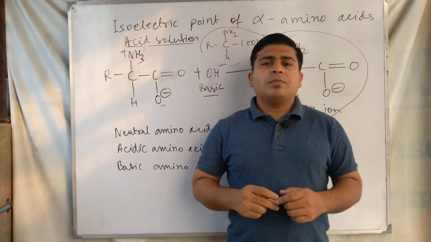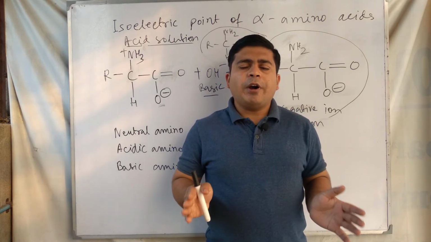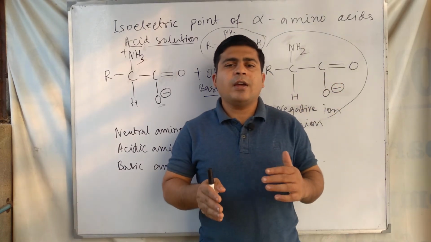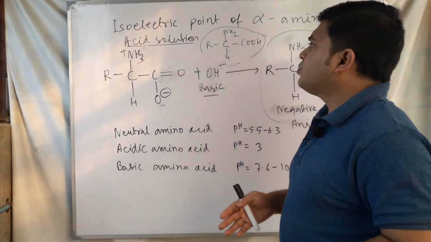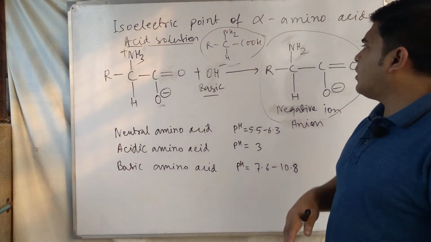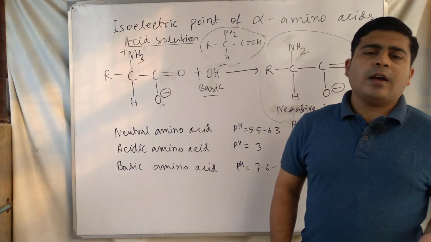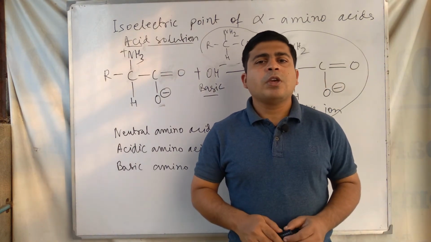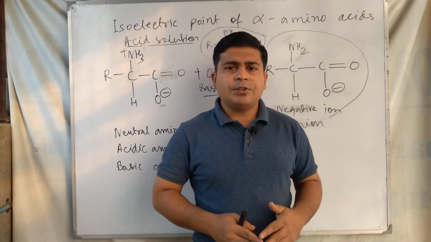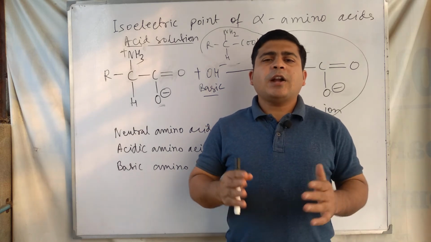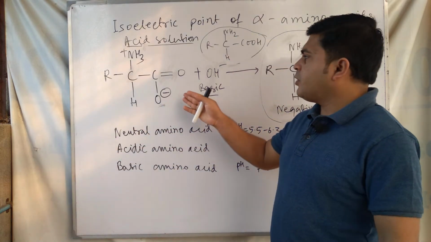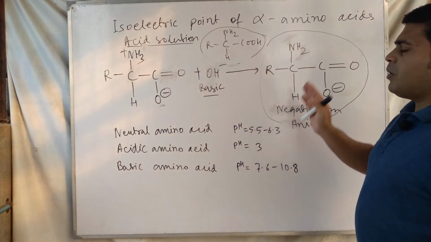So amino acids exist as cation and anion in different solutions, acidic and basic. In basic solution it exists as a negative charge ion or anion, and in acidic solution it exists as a cation. From this point of view, there is a certain pH at which the amino acid molecule is neutral, meaning no positive charge and no negative charge is present in the amino acid molecule.